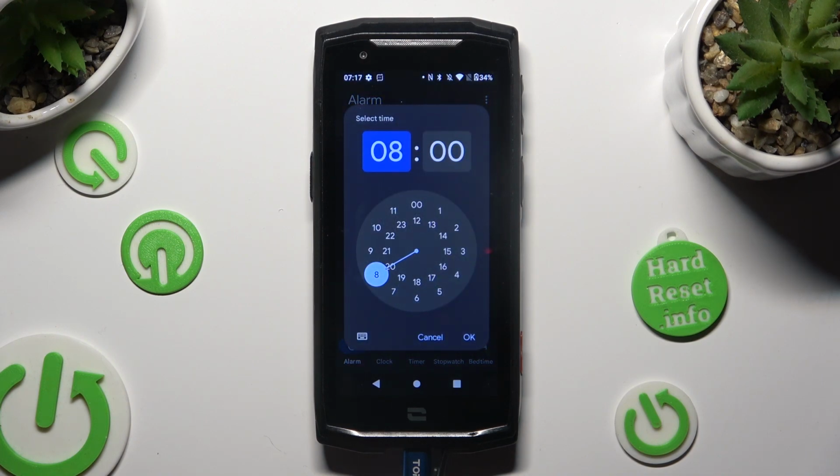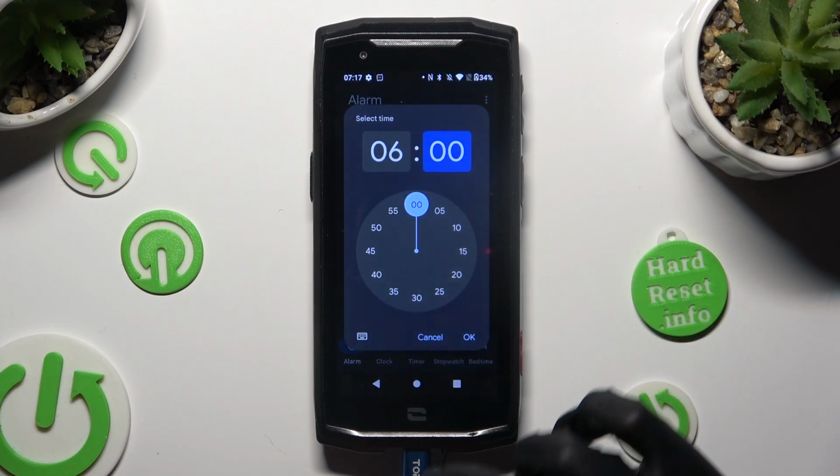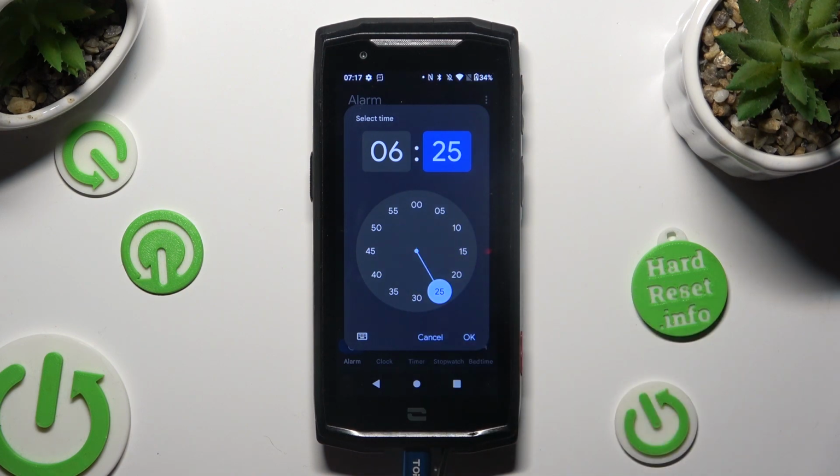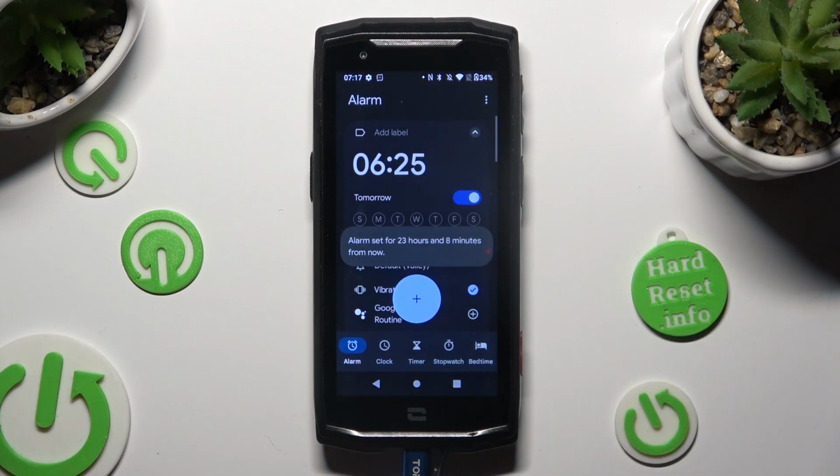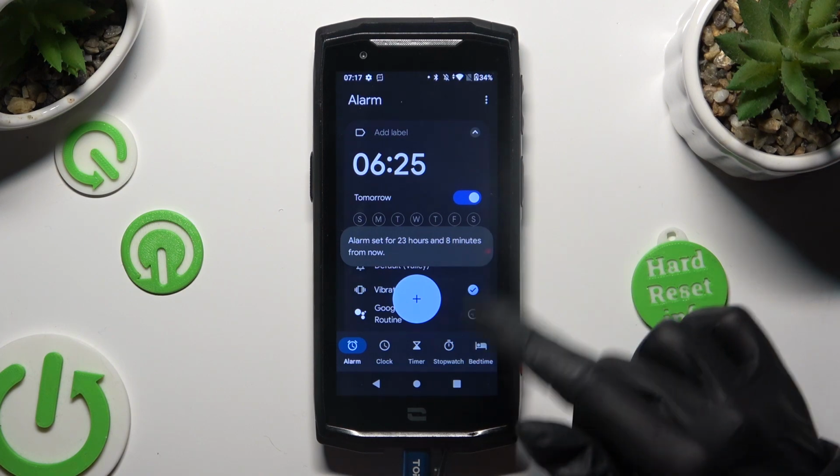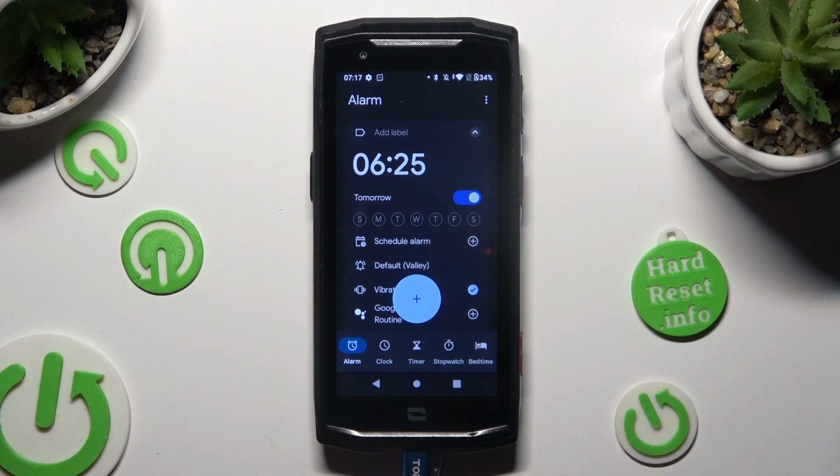Firstly, set up an hour. You can always change it later on. To save it, hit OK at the bottom right corner. Now adjust all of those available options however you want to.